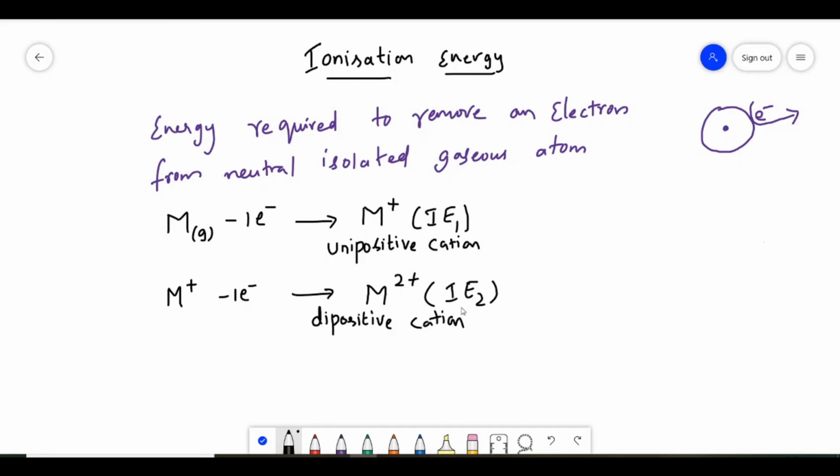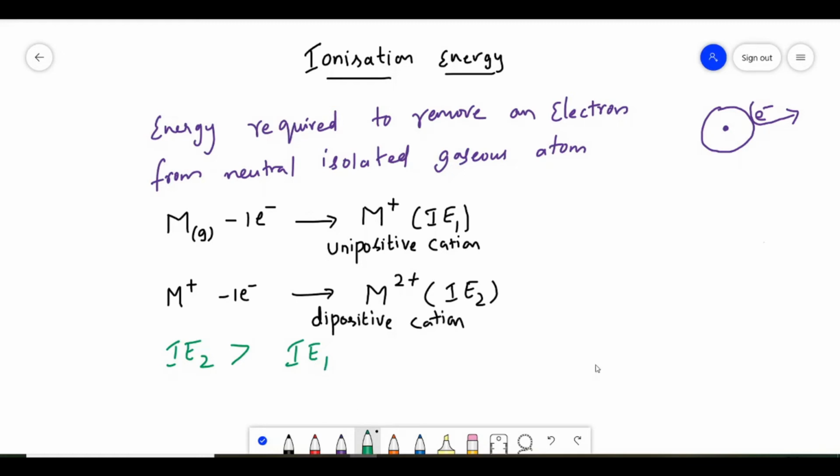In this way, how many ionization energies are possible depends on the number of electrons. If carbon is there, carbon has 6 electrons. So the maximum ionization energies means we can remove 6 electrons, so ionization energy up to 6 is possible. Now after this, remember the ionization energy 2 will be more than ionization energy 1. Always ionization energy 2 is more than ionization energy 1.